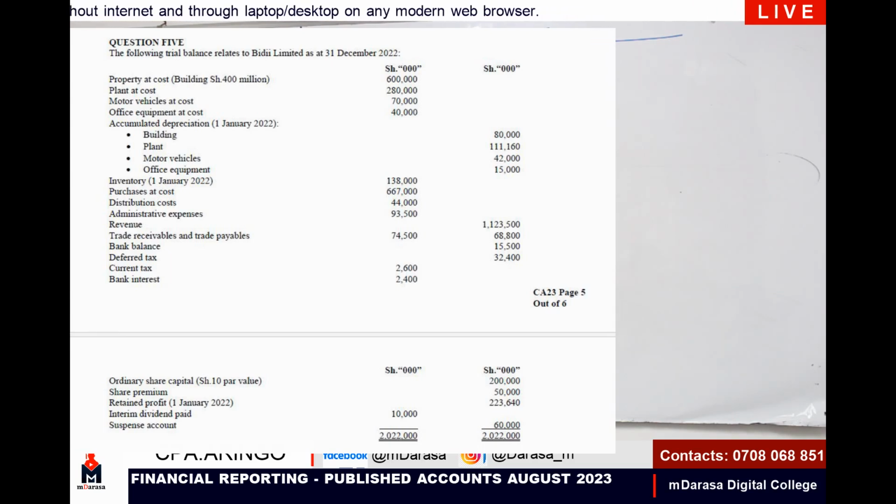I'm having distribution cost, and I'm having the administrative cost. I'm having our revenue, trade receivables and trade payables, bank balance, deferred tax, current tax. I'm given all these items, so whatever you are going to do here will be simple.